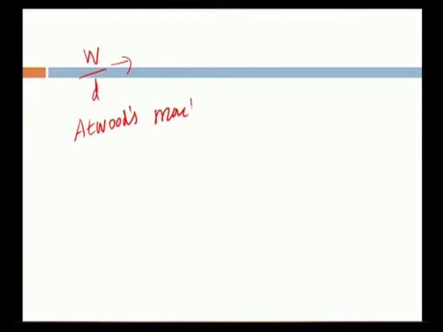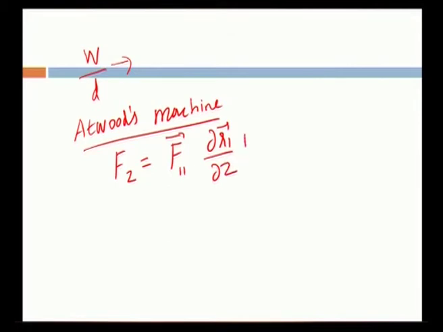The z component of the generalized force of this Atwood's machine is F_z, which is equal to F vector 11 into ∂r1 vector by ∂z plus F vector 21 into ∂r2 vector by ∂z.